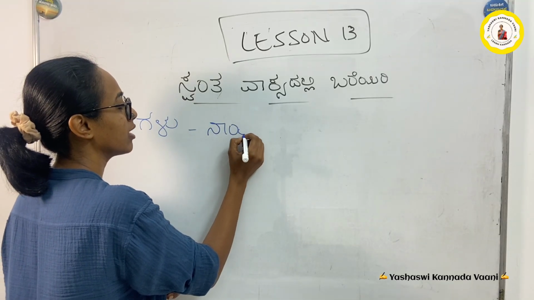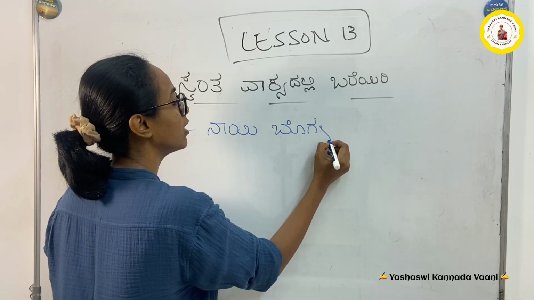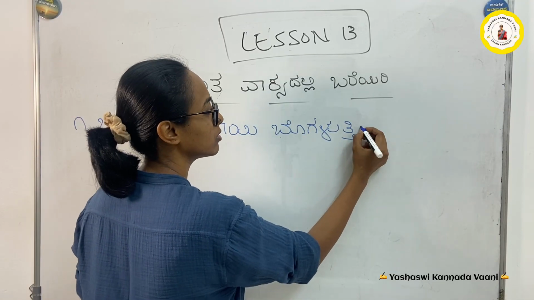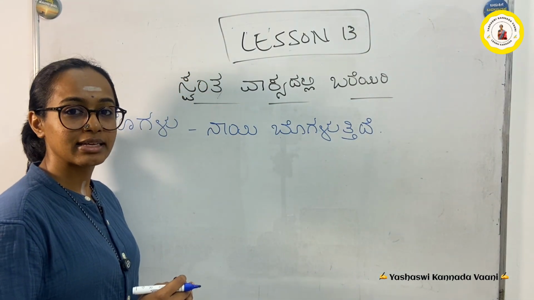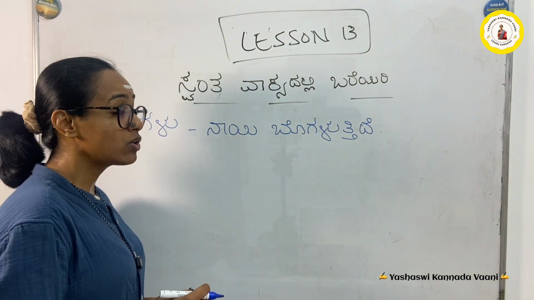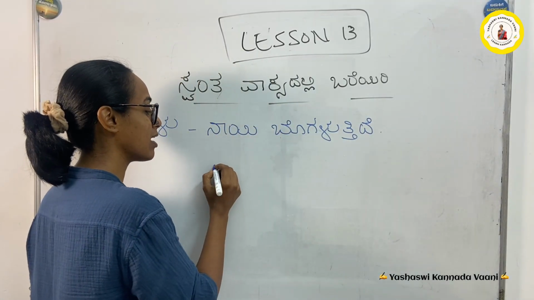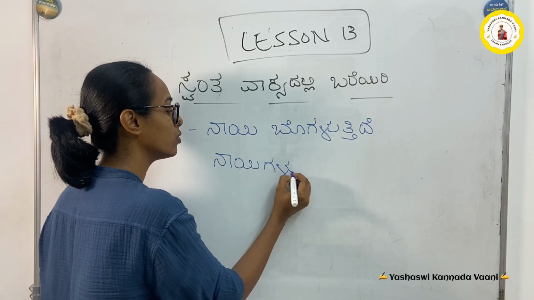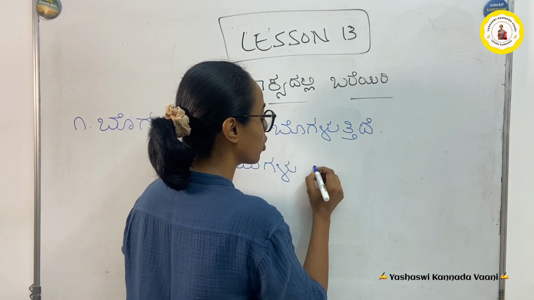Nayi bogalu, tige tavattu, ತಿದೆ, ನಾಯಿ ಬೊಗಳುತ್ತಿದೆ. Okay, if you want to say the dogs are barking, instead of nayi you would say nayigalu, and instead of ide you would write bogaluttive.